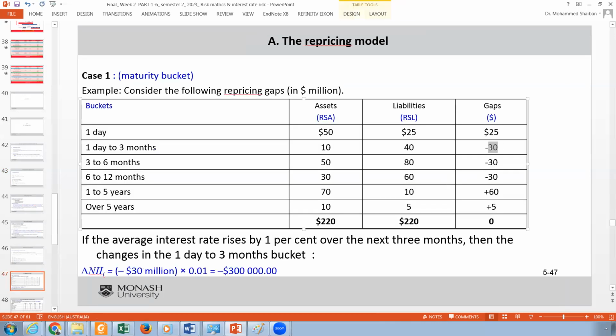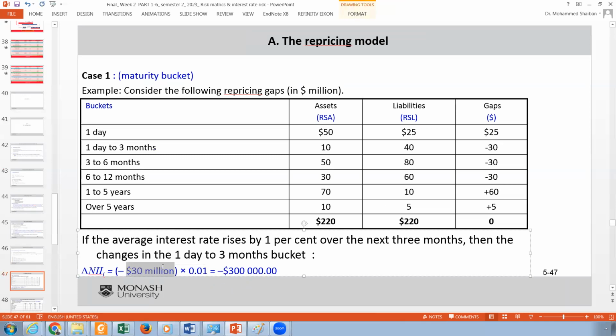It is minus 30 million. And the change in the interest rate is 1%. So the impact will be 300,000. If the interest rates change in this horizon by 1%, the bank will make losses, or its net interest income will decrease by 300,000.